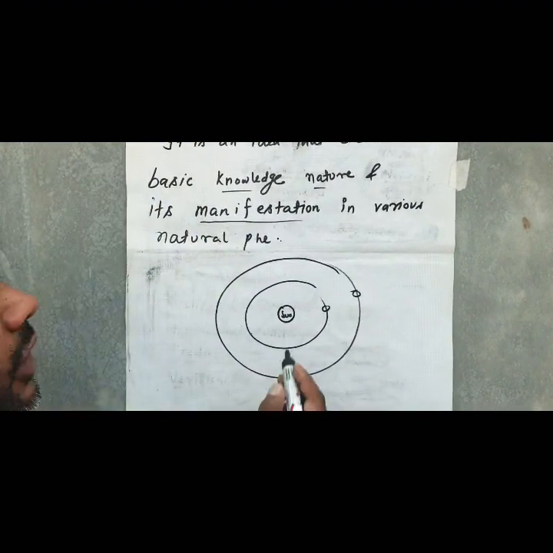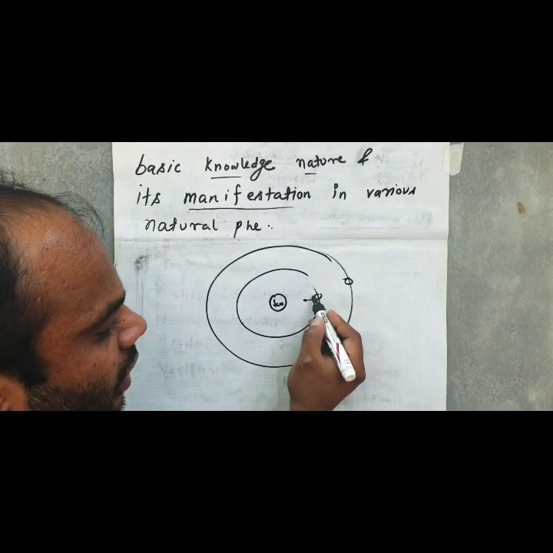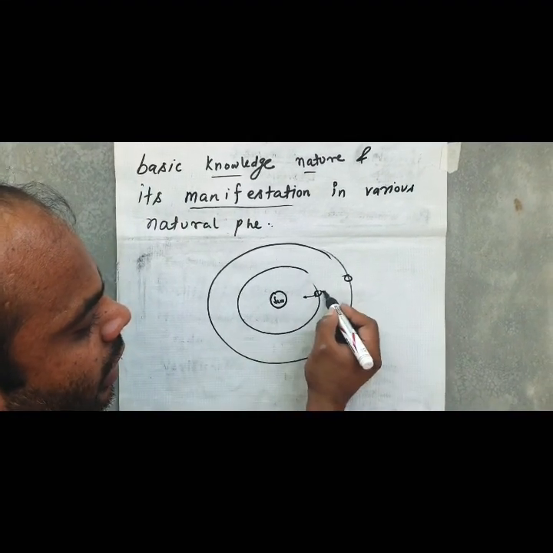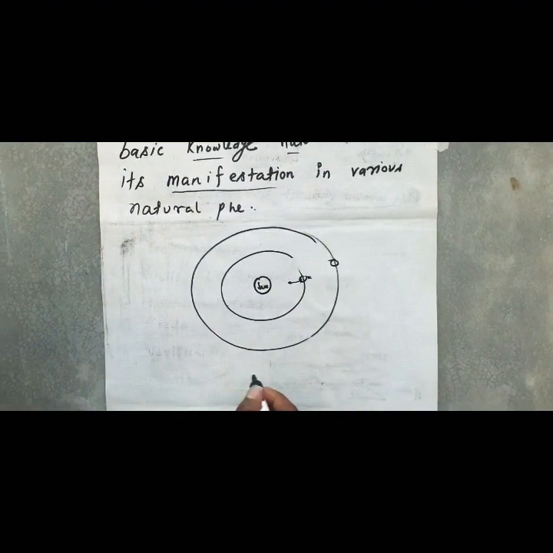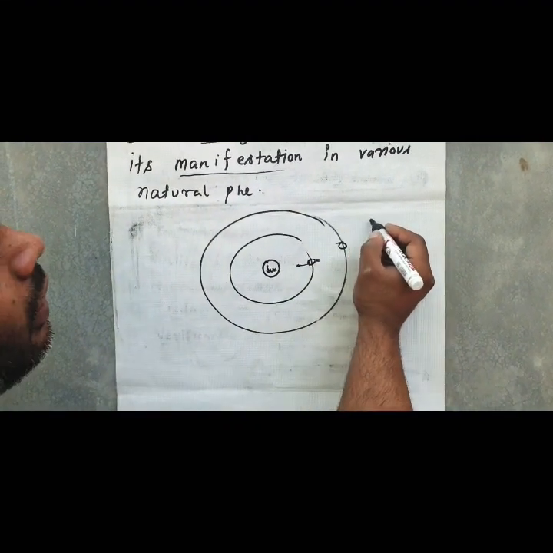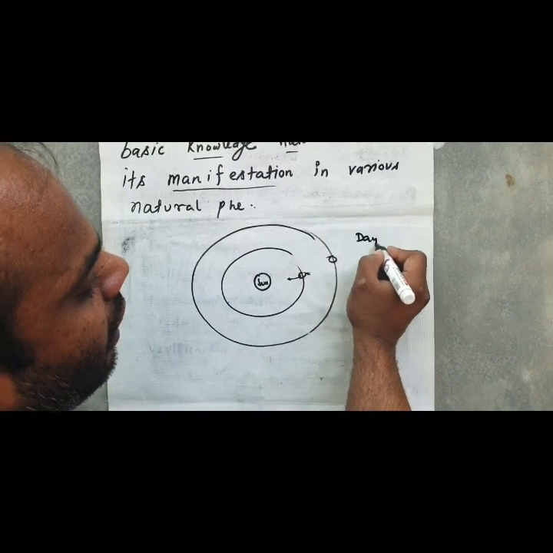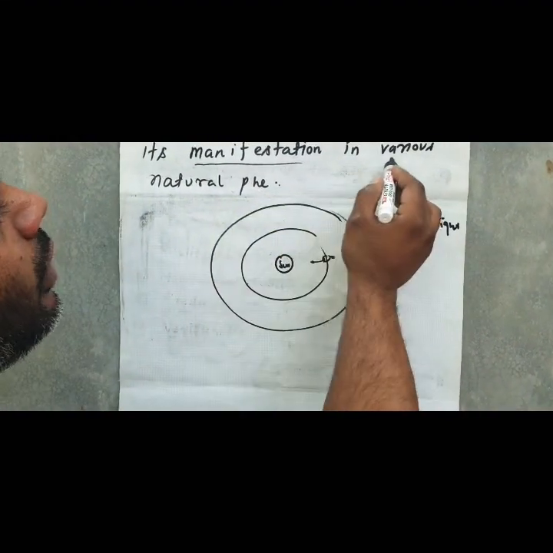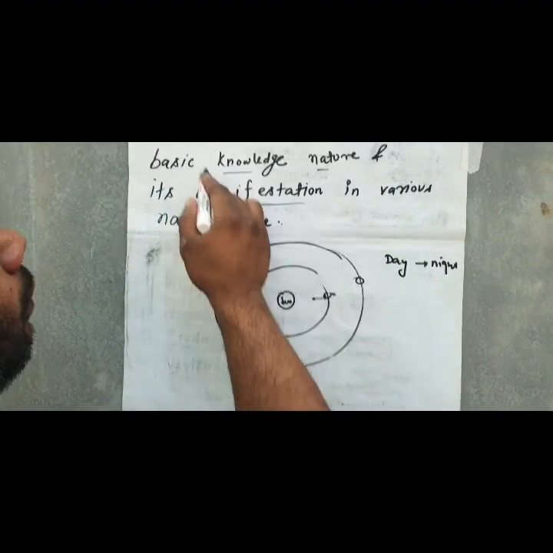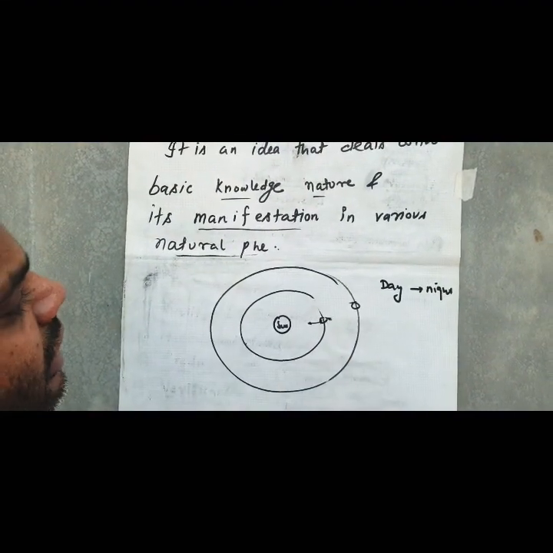If this portion is in front of the sun, then this is day, and that is night. And this process goes on again and again. Every day, after day, night comes. That is a natural phenomenon. It is explained with the help of physics. How is it explained?